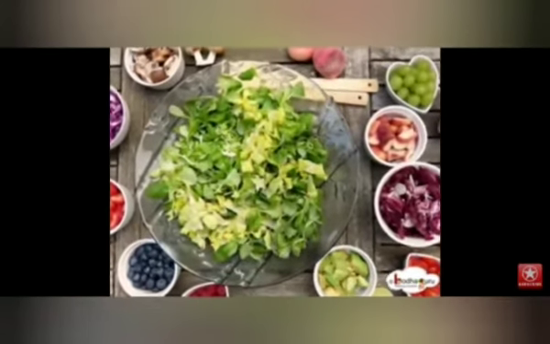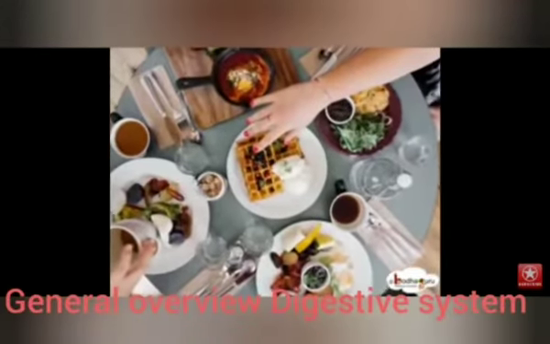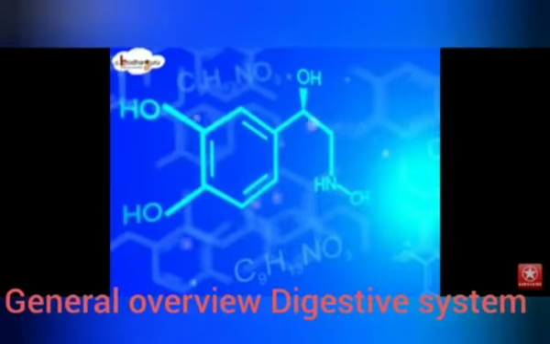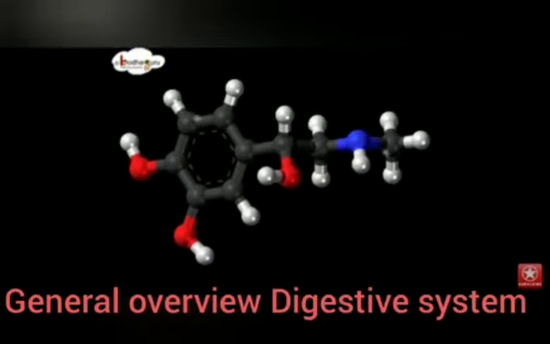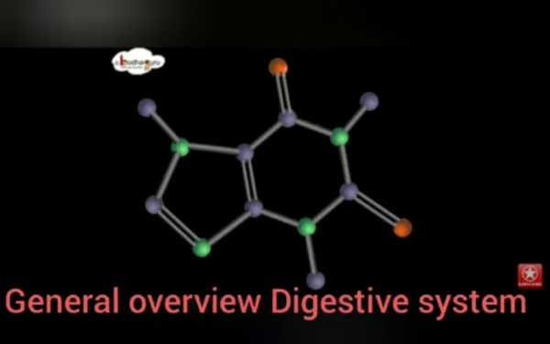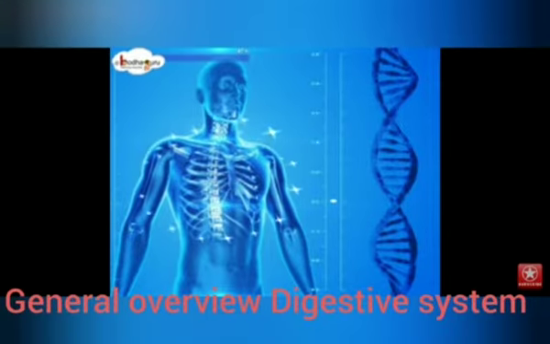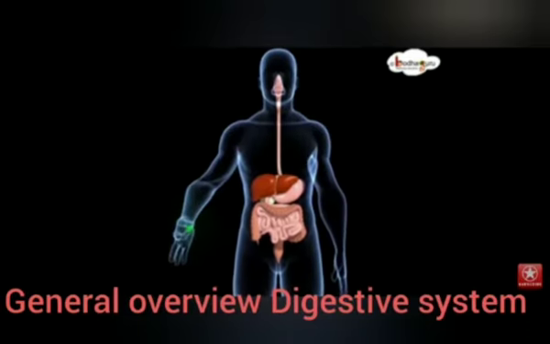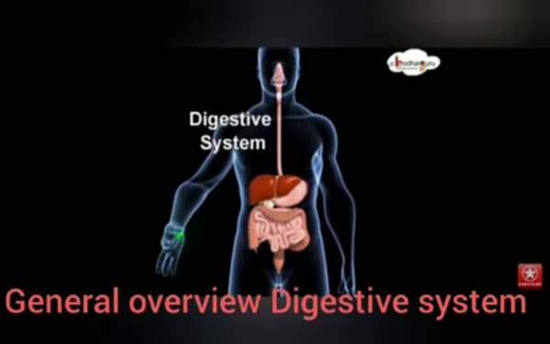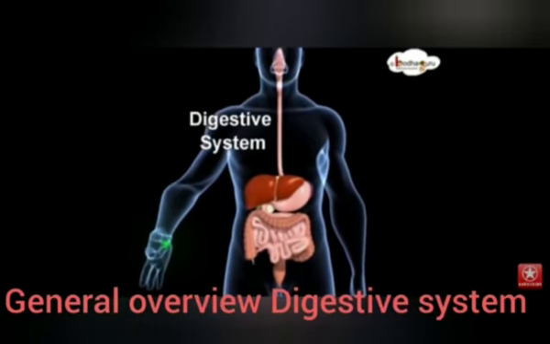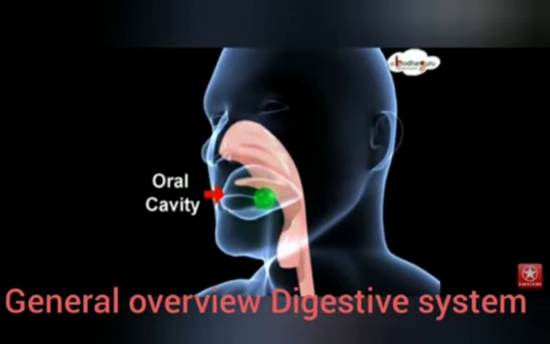We learned in our previous lecture that the food we eat is broken down into simpler ones by a process called digestion, and the food energy is released, which we use for our growth and cell repair. Then we learned about the steps. The system which is involved in this process is called the digestive system.